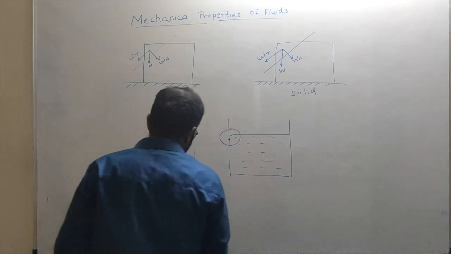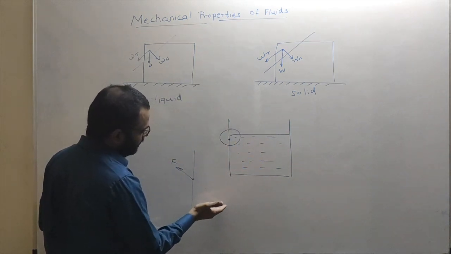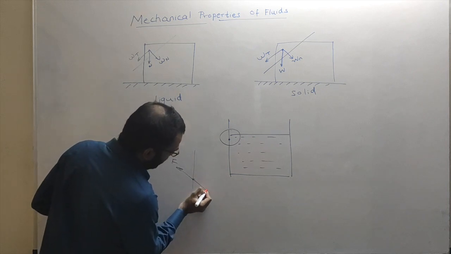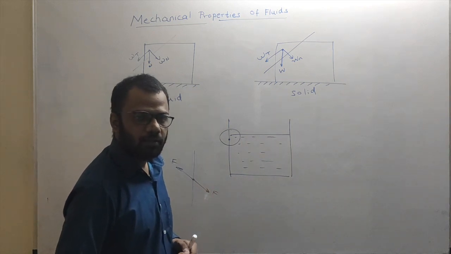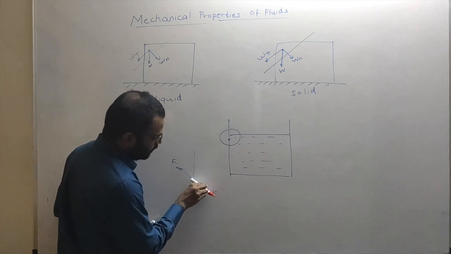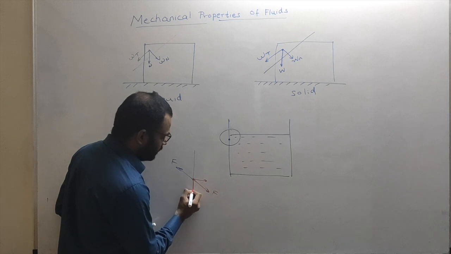In the same way, suppose this is the force applied at this point by the liquid on the wall. The wall will apply a force on the liquid in this direction. So I can have two components of this force, horizontal component and vertical component.